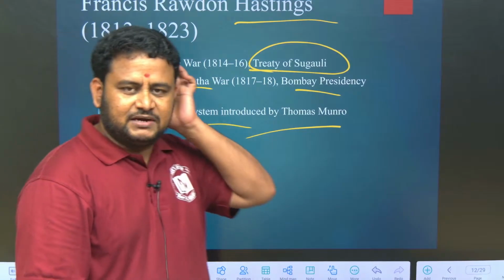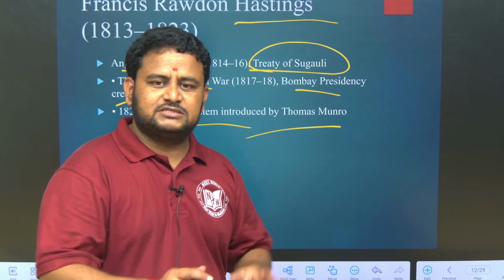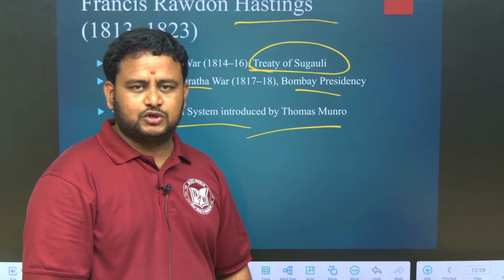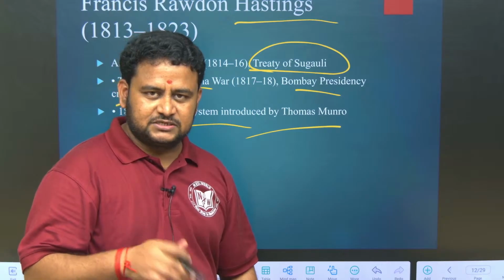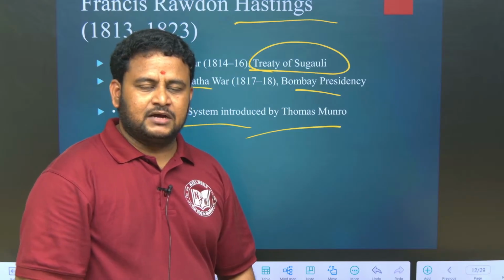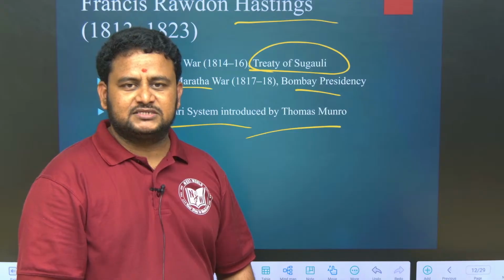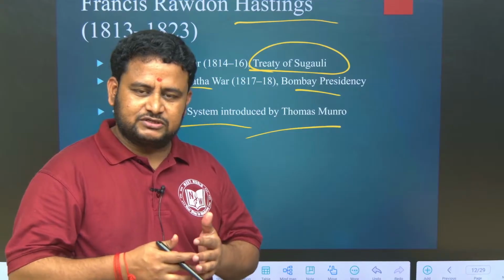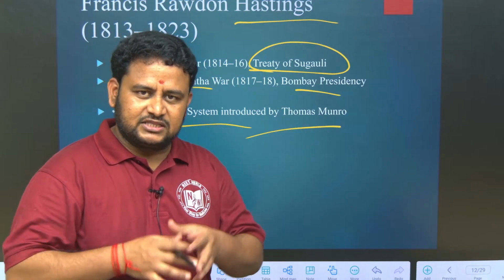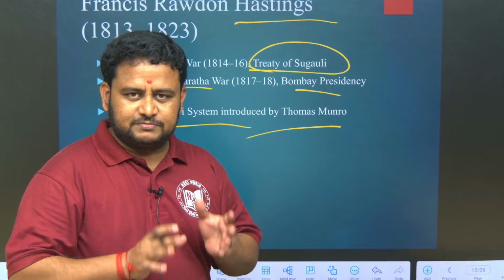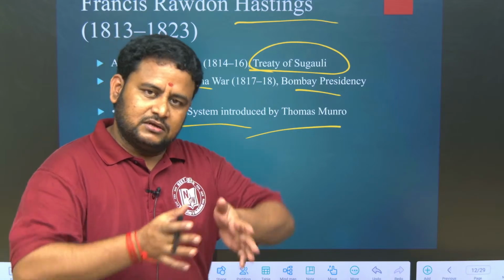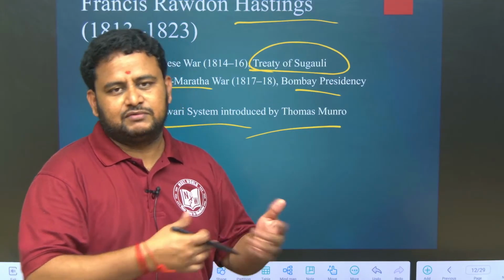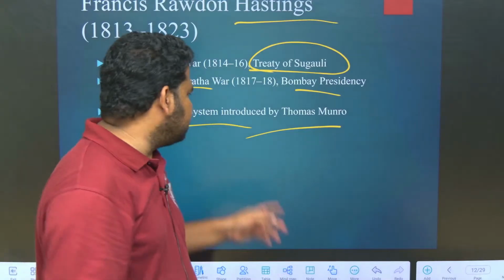Permanent land settlement means the zamindars collected the revenue from the farmers. But under the Ryotwari system, the ryots, that is the farmers, gave the revenue directly. Another system is the Mahalwari system. Under the Mahalwari system, the village was the unit of revenue collection. The village headman collected the revenue from the village people, that is the farmers, and gave it to the company. That is the Mahalwari system.